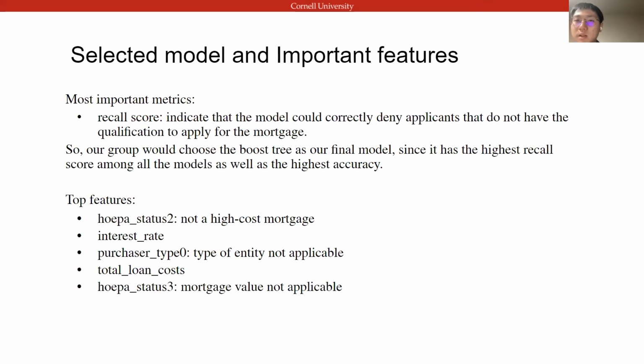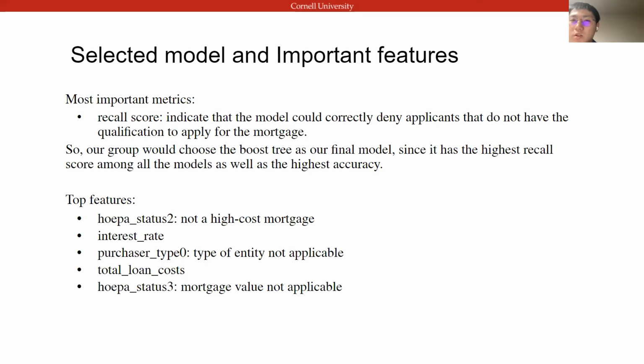As a result, we pick the gradient boosting decision tree as our ultimate model to decide whether applicants are eligible or not for their mortgage application. We picked the gradient boosting decision tree because it has the highest recall score. And we know that the recall score indicates whether the model could correctly deny applicants that do not have qualifications.